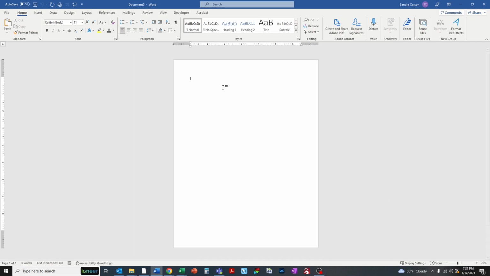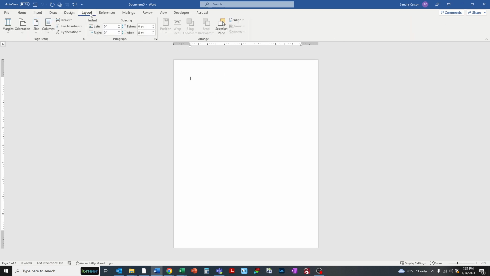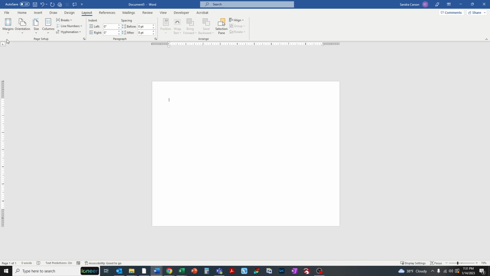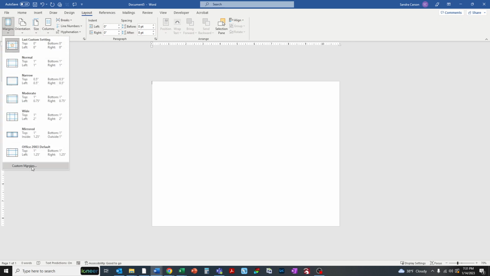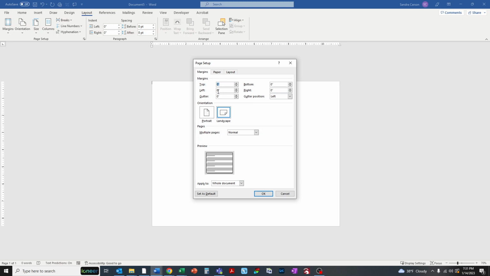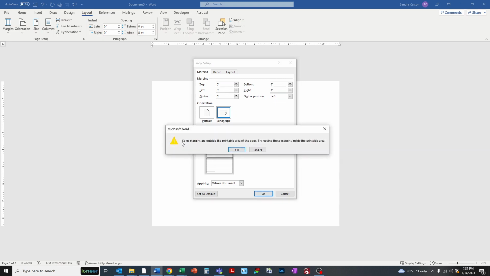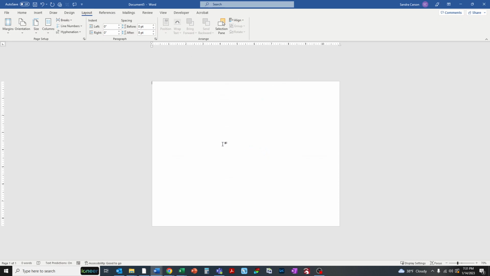So the first thing I do is I go to layout and orientation and I rotate it to landscape. Then I change the margins to zeros. If you don't have that choice right there at the top, you click on custom margins and put zeros in all the boxes there, top, left, bottom, right, and then click OK. And it'll say some margins are outside of your printable area. You just want to ignore that. Your printer can print to the edge of your paper.